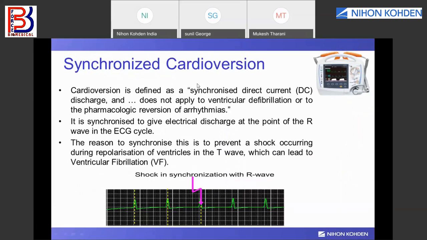In synchronization, we are giving a direct DC current discharge at the point of the R wave in the ECG cycle. We synchronize with the R wave to prevent the shock from falling during the repolarization phase of the ventricles, when the ventricles are relaxing. If we give the shock at the repolarization phase of the ventricles, it may lead to ventricular fibrillation. So that's why we need to synchronize it with the R wave.